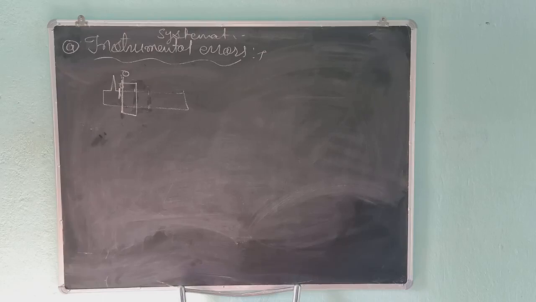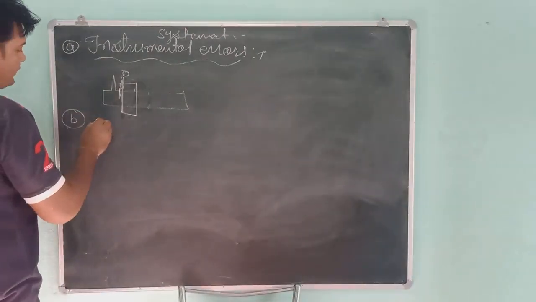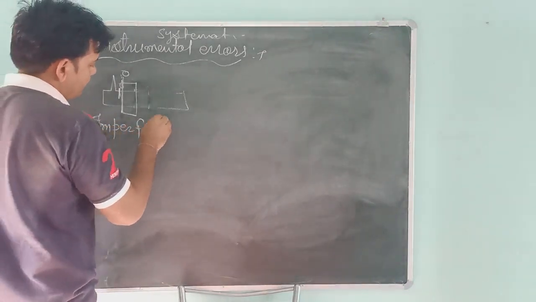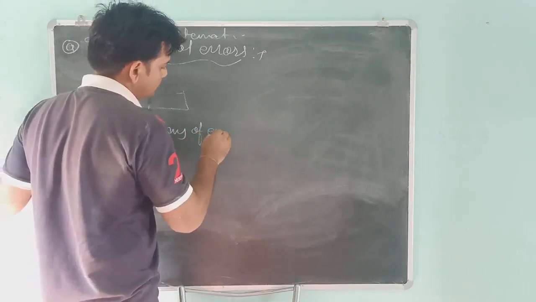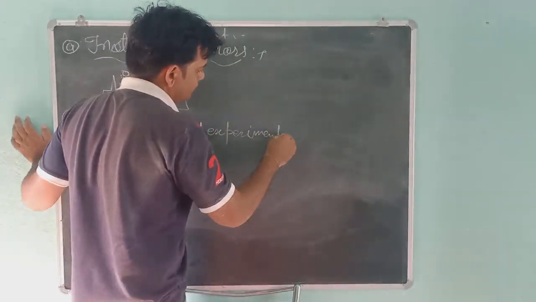Such errors cannot be eliminated altogether, but necessary corrections can be applied for them. Imperfection in experimental technique. Second is imperfections of experimental techniques.